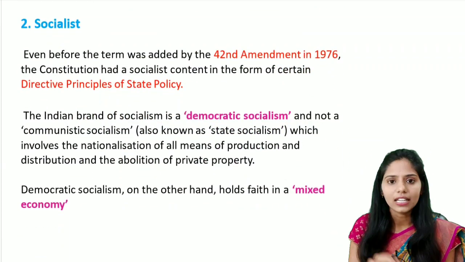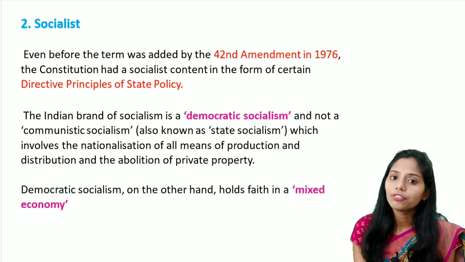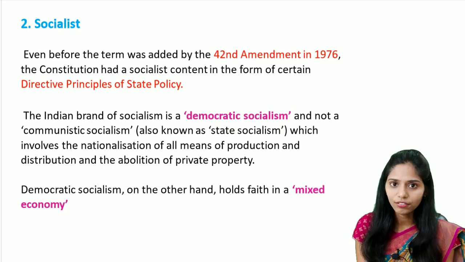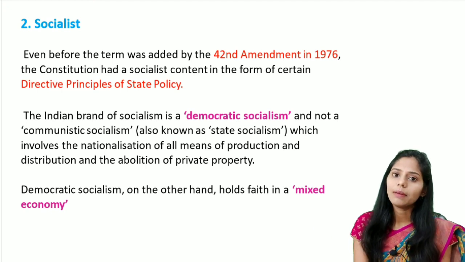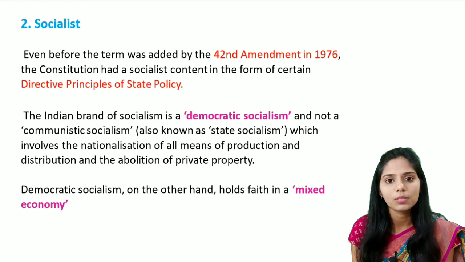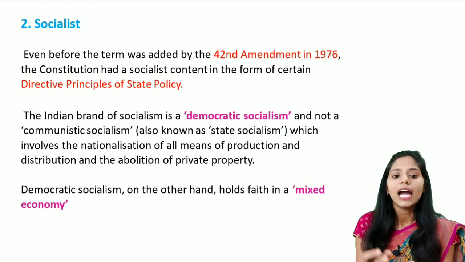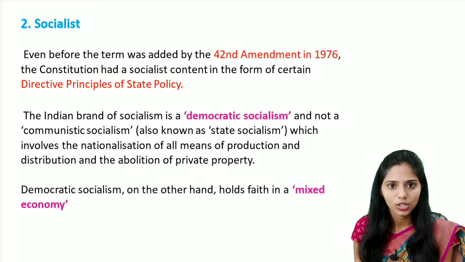Let us see the next one, that is socialist. Socialist is a word which was added through the 42nd Constitutional Amendment Act of 1976. But even before this amendment, socialism was part of our constitution; we see it mainly in the Directive Principles of State Policy. And the next point is the Indian brand of socialism. It is democratic socialism.